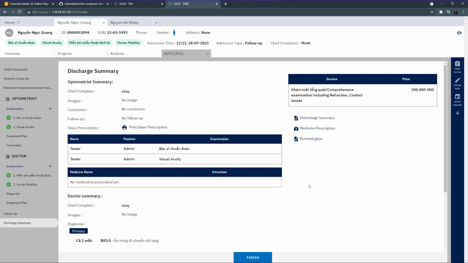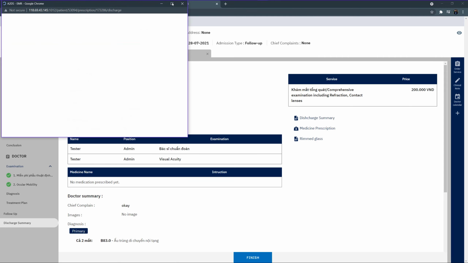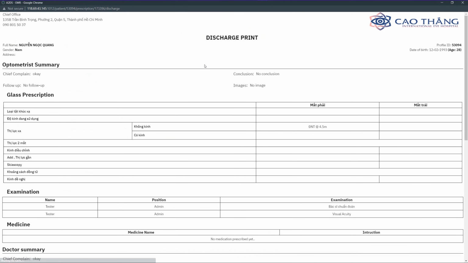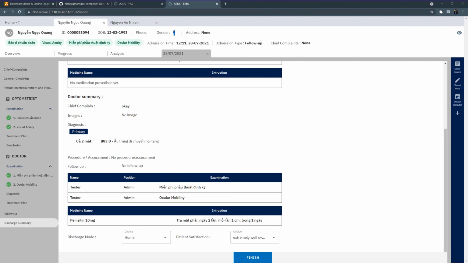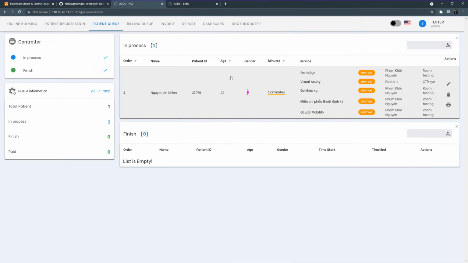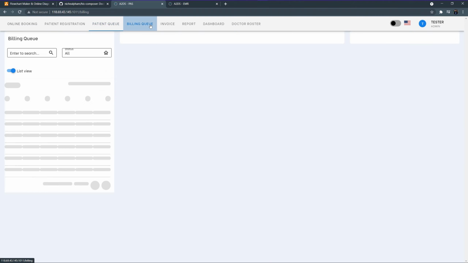And the final step is to create a discharge summary for the patient. In this section, the doctor has the ability to create a final discharge containing all of the information. After the doctor has finished the examination, the profile goes back into the PAS system, and the receptionist can review and also make a payment.